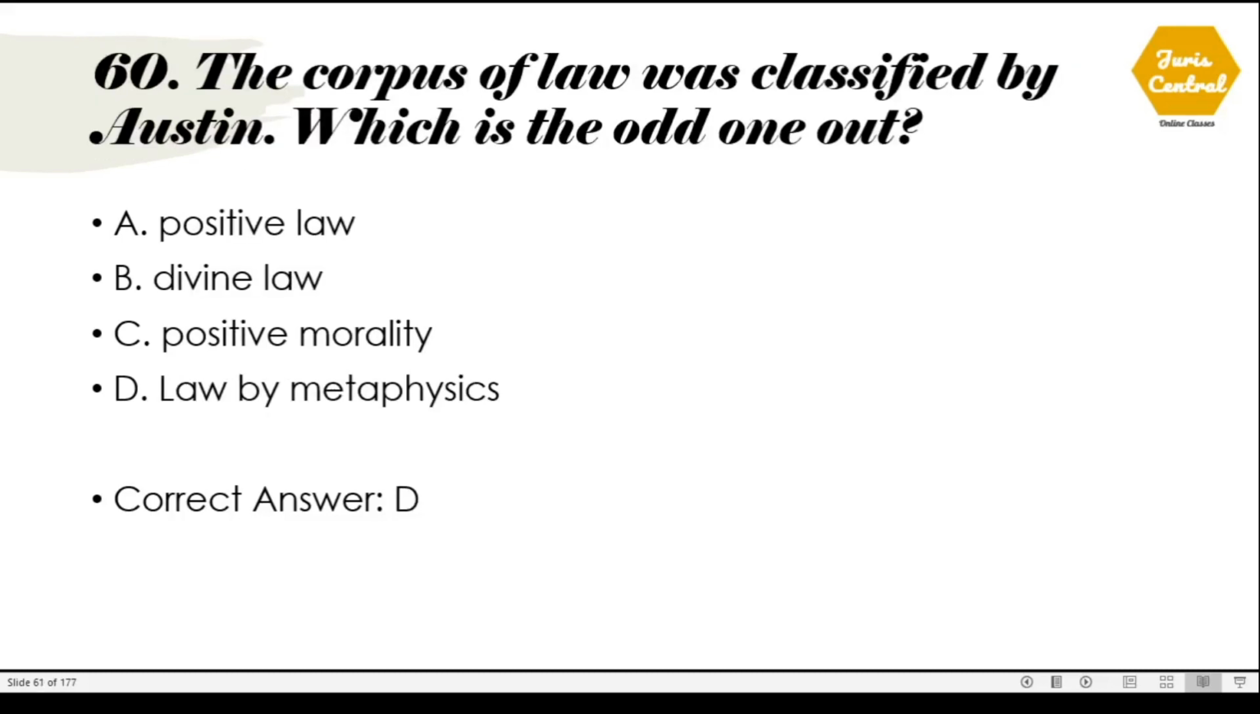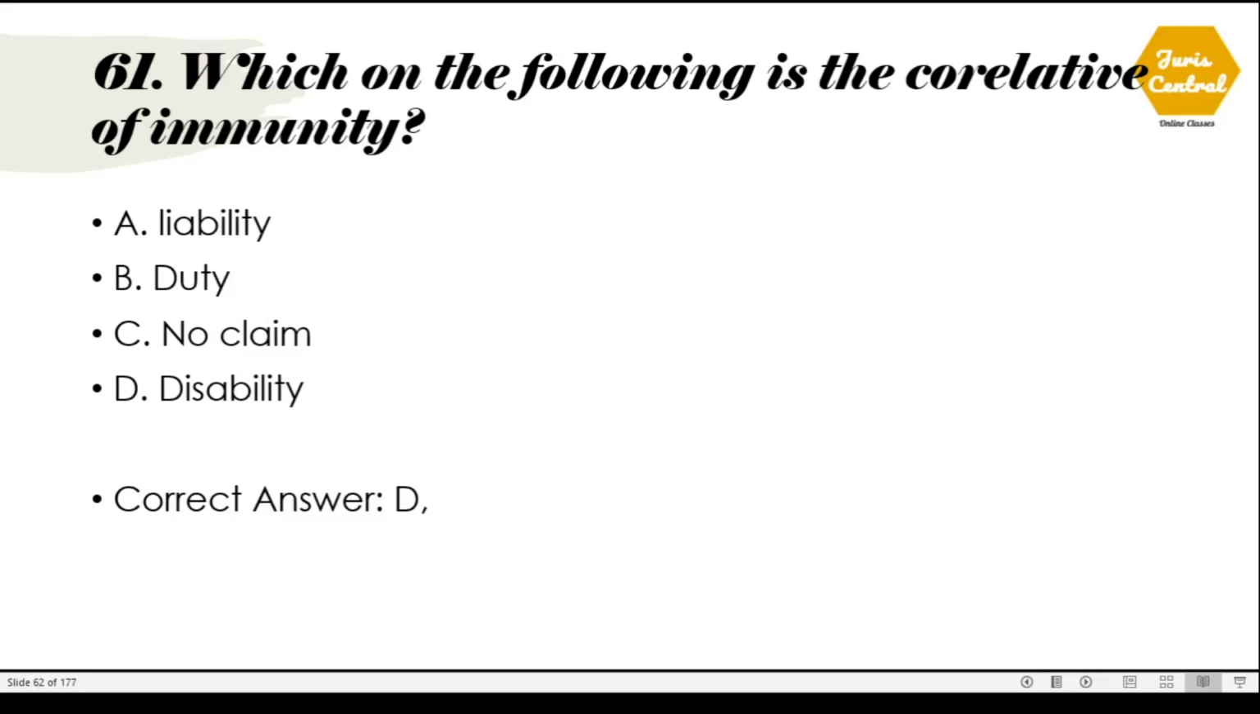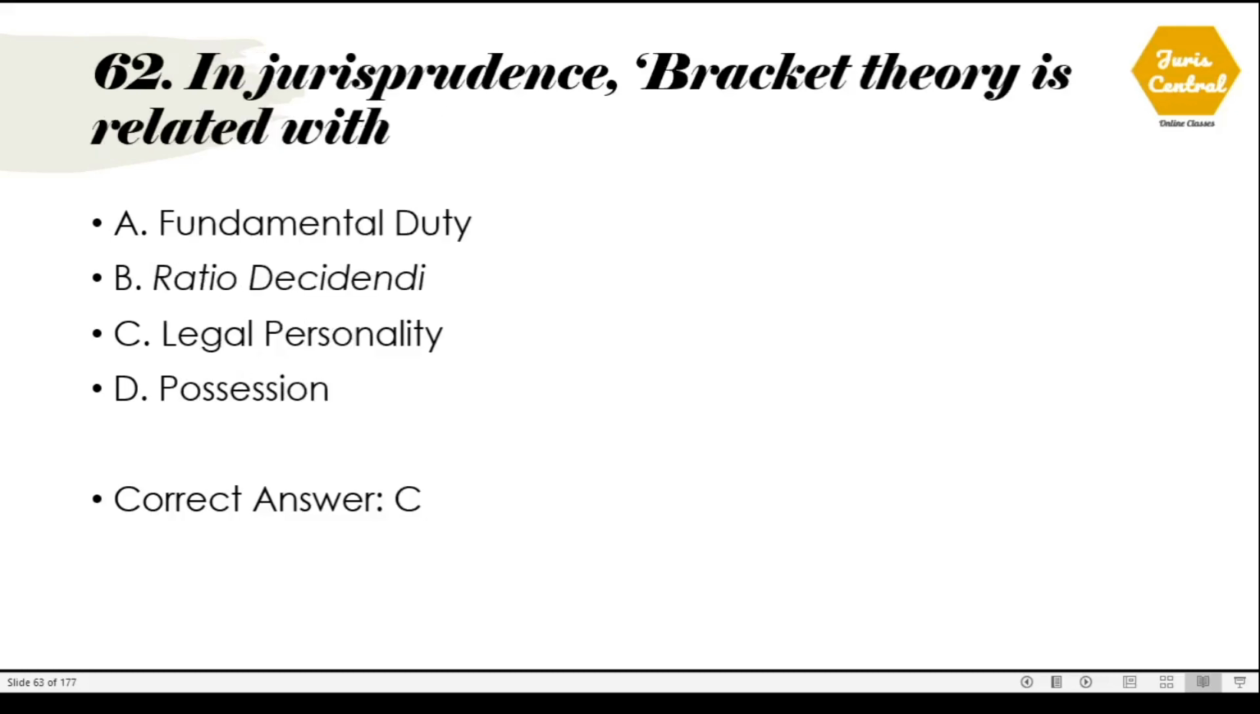60. The corpus of law was classified by Austin, which is the odd one out. So the correct option is option number D, law by metaphysics. 61. Which of the following is the correlative of immunity? The correct option is option number D. The correlative of immunity is disability. 62. In jurisprudence, bracket theory is related with. So the bracket theory is related with legal personality, which is in option number C.